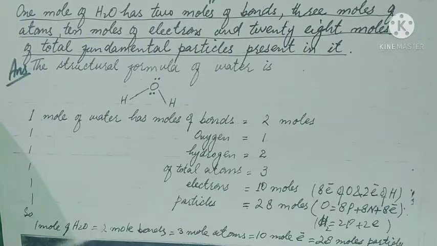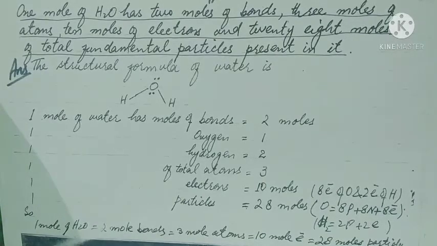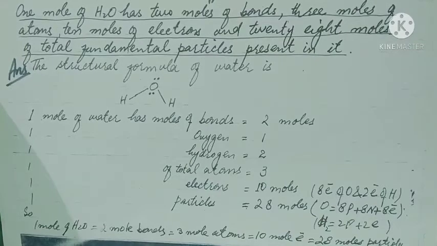Oxygen has 2 lone pairs of electrons and is bonded with 2 hydrogen atoms. 1 mole of water has 2 moles of bonds. Hydrogen atom has 1 electron and 1 proton, while no neutrons. Oxygen atom has 8 electrons, 8 protons and 8 neutrons. So number of bonds in one water molecule are 2, so 2 moles. 1 mole of water has oxygen atoms 1 mole, hydrogen atoms 2 moles, total atoms 3, 1 of oxygen and 2 of hydrogen. Number of electrons 10, 8 electrons in oxygen and 1 electron in 1 hydrogen. Hydrogen atoms are 2, so 2 electrons are there.